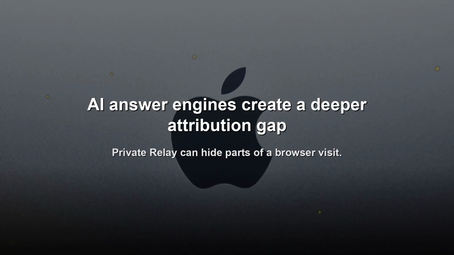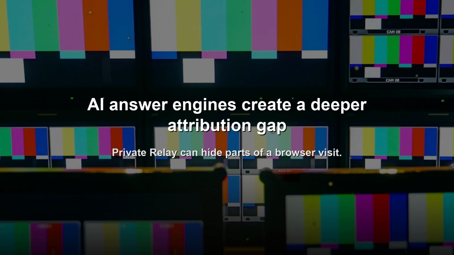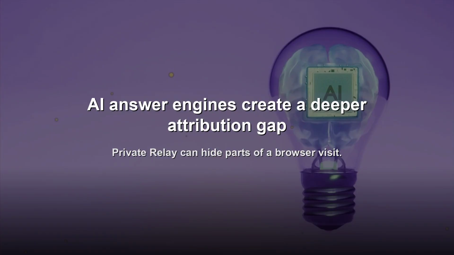A citation click and answer influence are separate signals. The citation may produce a measurable referral when the shopper follows it directly. That same shopper may search the brand, type the URL later, or return through a saved link after seeing the recommendation. A rise in direct or branded traffic, alongside stable demand, should prompt investigation into assisted discovery. It doesn't prove those channels created every sale, and a missing referral doesn't prove they created none.